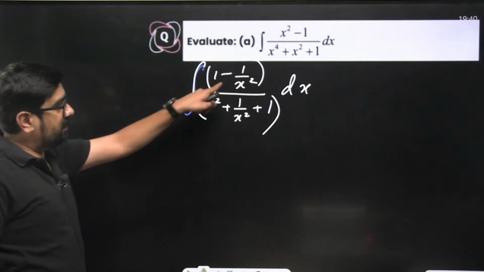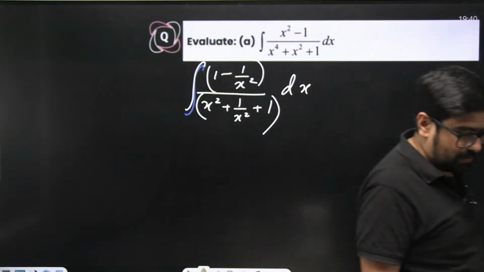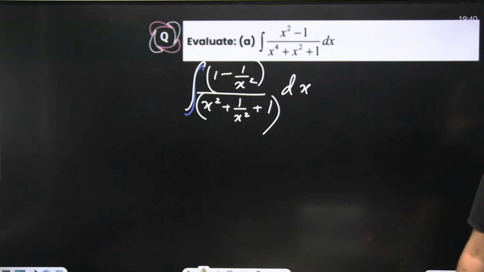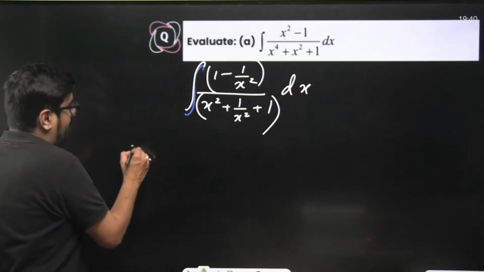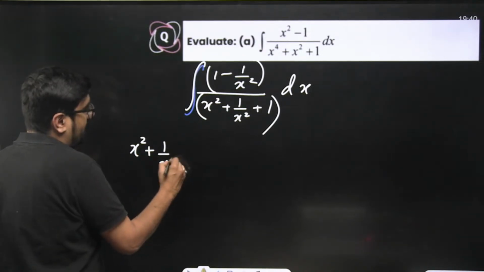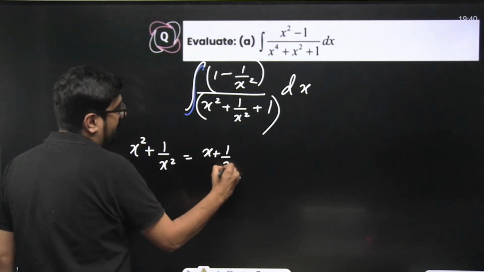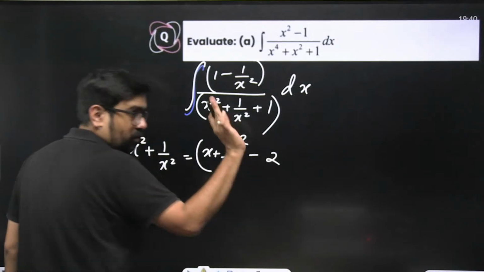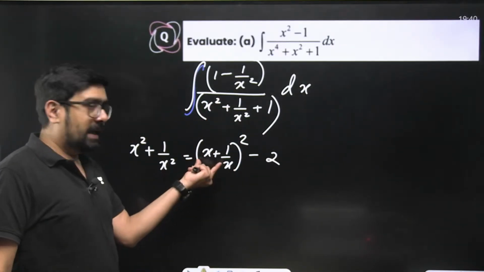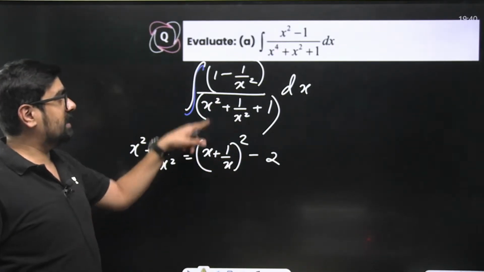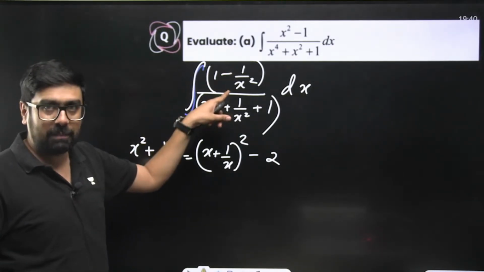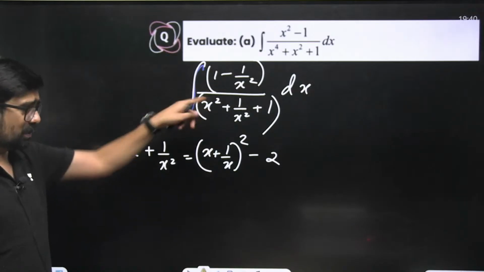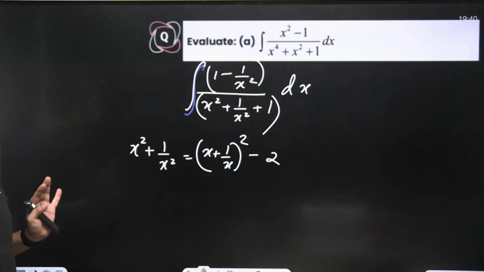Now, there is a relation between this and this. Can you see? x square plus 1 by x square can be written in terms of x plus 1 by x. Your x square plus 1 by x square is nothing but x plus 1 by x whole square minus 2. Now keep watching. Now this x plus 1 by x you can put as t, because 1 minus 1 by x square you will be able to substitute very easily.